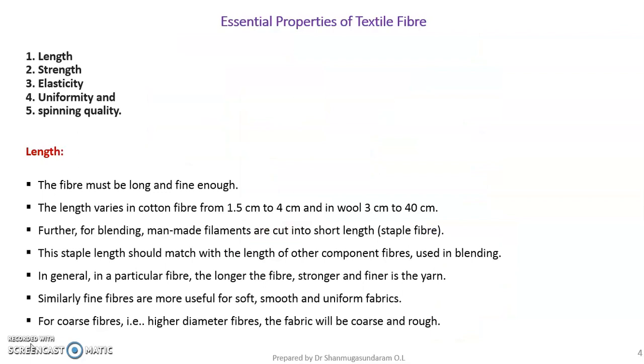Now coming to the main topic, essential properties of a textile fiber. Please look at the slide. So there are 5 essential properties of a textile fiber. The first one is length, second strength, third elasticity, fourth uniformity and fifth spinnability. Now let us discuss why these are all called as essential properties for a textile fiber. Now let us discuss the first property, length.